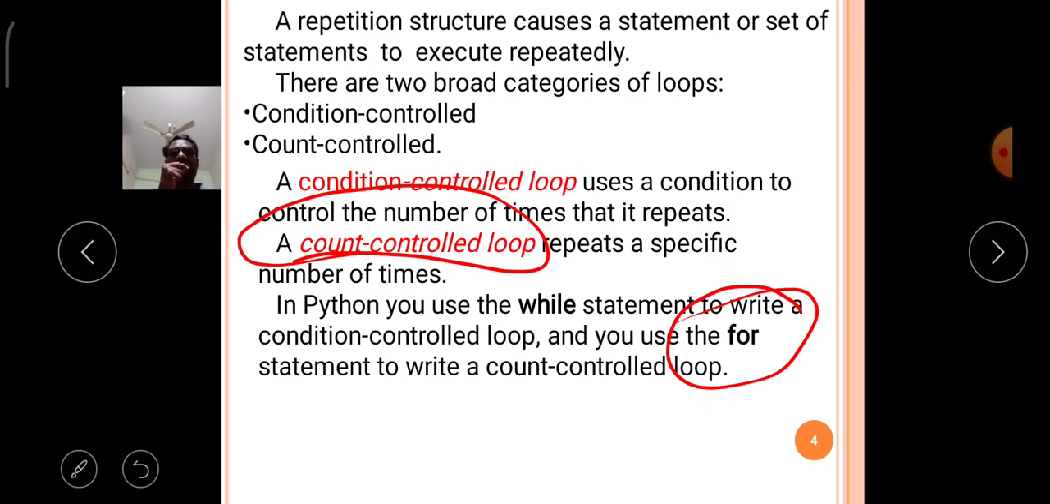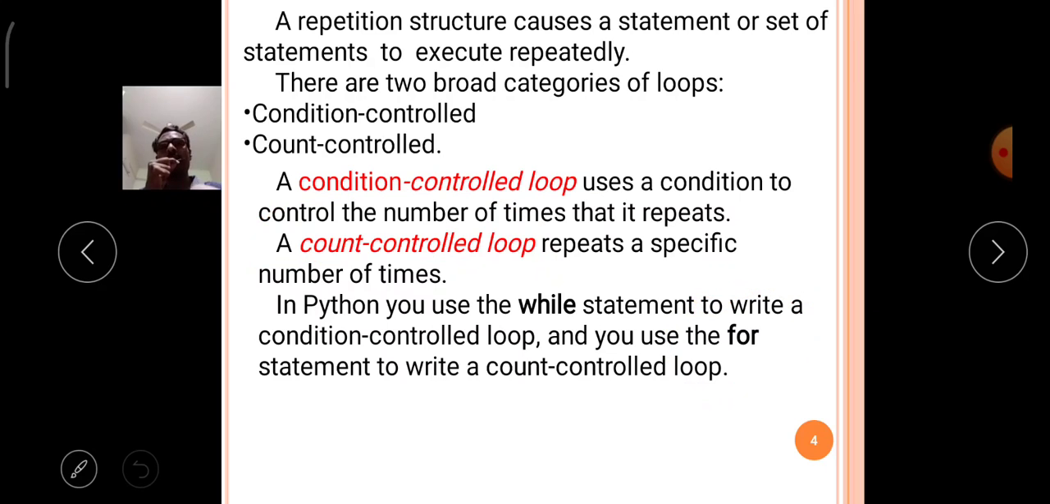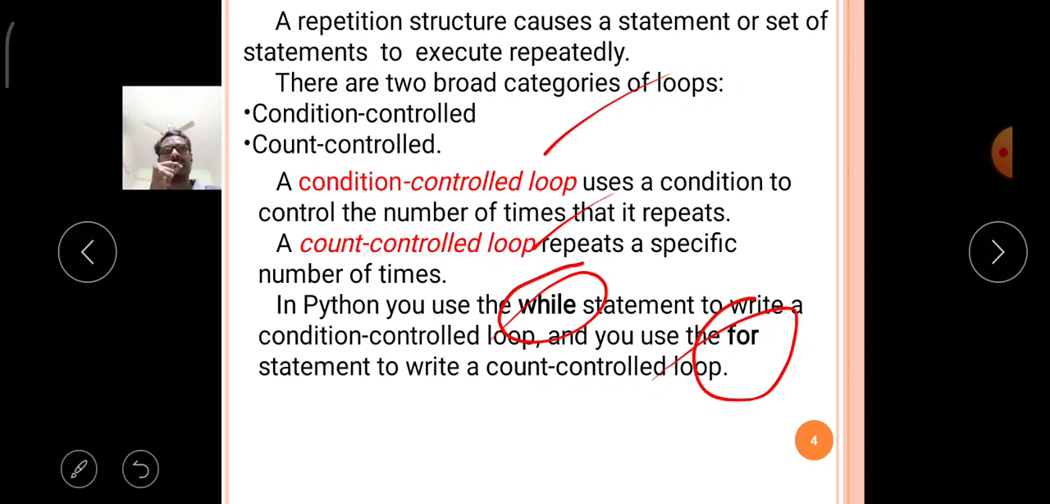Like that, in Python the repetition control statements are again classified into 2 types. Number 1, condition controlled loop. Number 2, count controlled loop. The condition controlled loop in Python is called the while loop. The count controlled loop of the Python language is called the for loop. Like that, the repetition control structures work in the Python language.